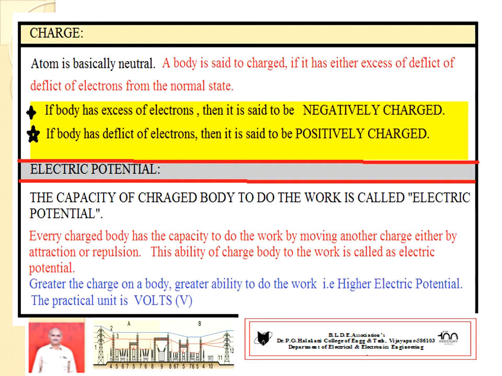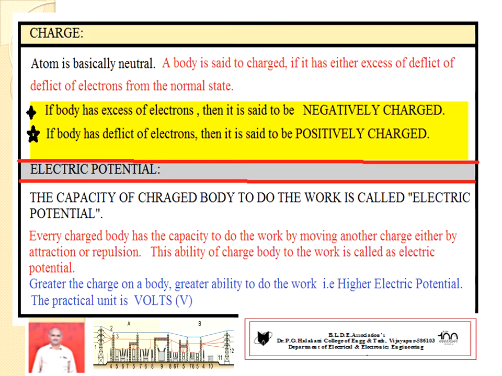So the next concept, electric potential. What do you mean by electric potential? The capacity of a charged body to do work is known as electric potential. Once again, the capacity of a charged body to do work is called electric potential. Every charged body has a capacity to do work by moving another charge, either by attraction or repulsion. This ability of a charged body to do work is called electric potential.